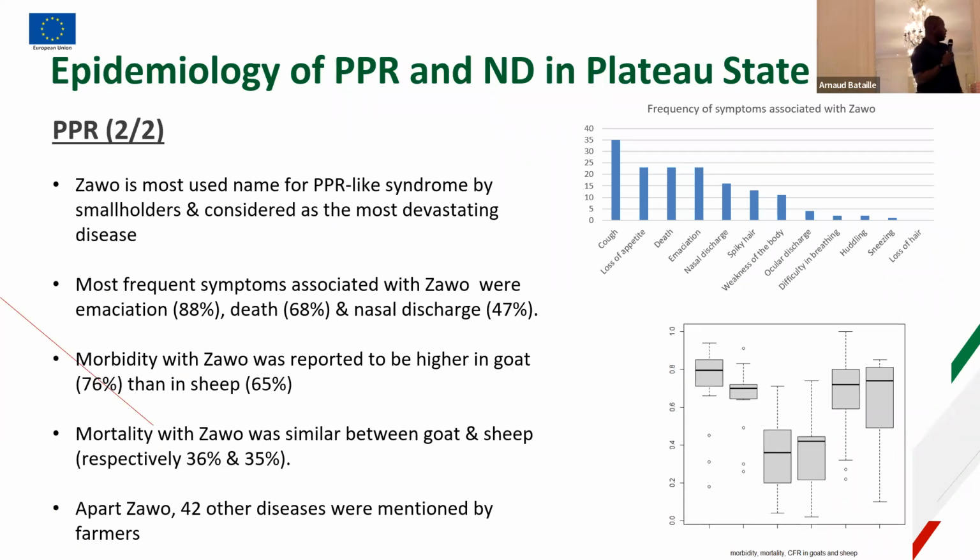Of all the diseases, 2 were mentioned, but we found that Zao is the most commonly used name for PPR-like syndrome, and it is the most devastating disease based on the feedback from the farmers. And morbidity with Zao was reported to be higher in goats than sheep, while mortality with Zao was similar between the 2 species.